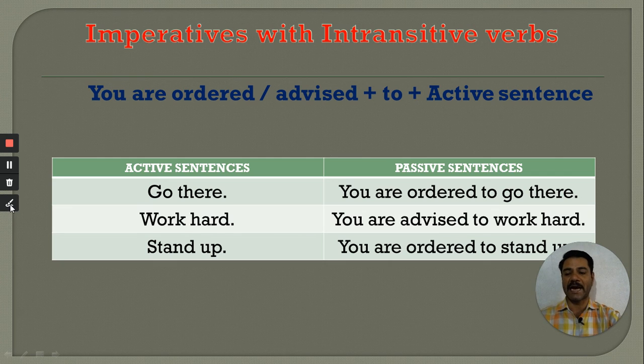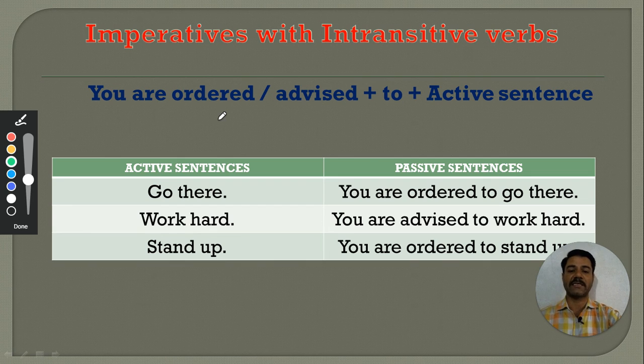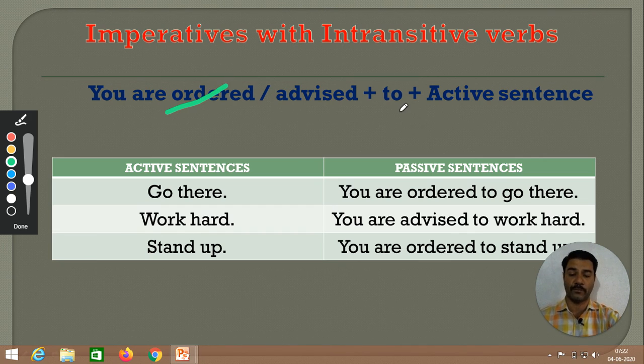First, we have to decide whether the given expression reveals order or advice. If it is the case of order, just start the passive conversion with you are ordered to. And if it is the case of advice, start the conversion with you are advised to, and then just copy down that intransitive verb, that is in the active sentence. Let us see the example. It will be clear to you. There will be no doubt, absolutely.